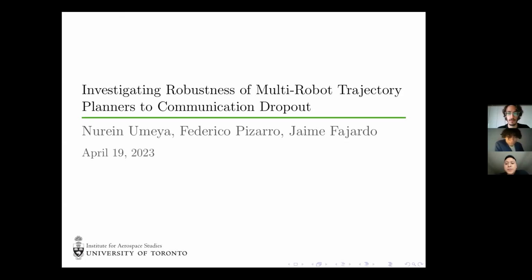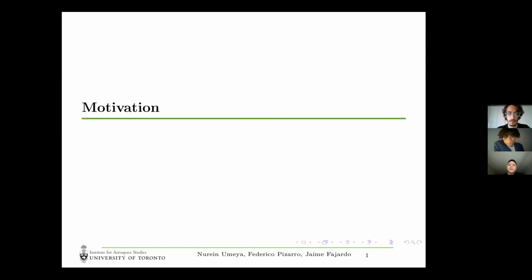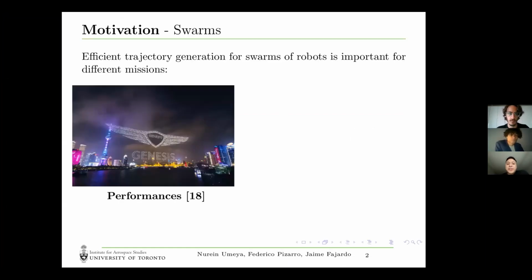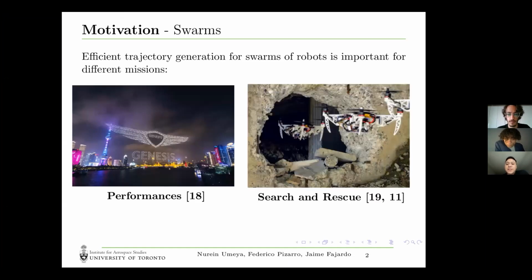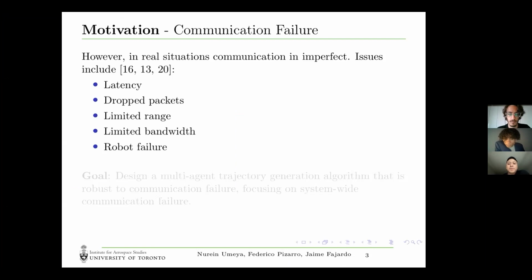Investigating robustness of multi-robot trajectory planners to communication dropouts. The motivation: the generation of efficient trajectories for swarm robots is important for different applications such as performance and search and rescue. However, in real life, there is no such thing as perfect communication.